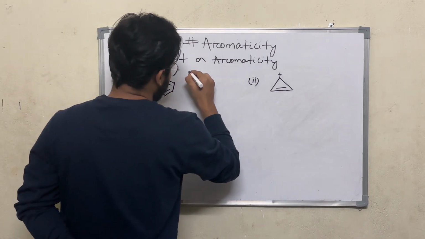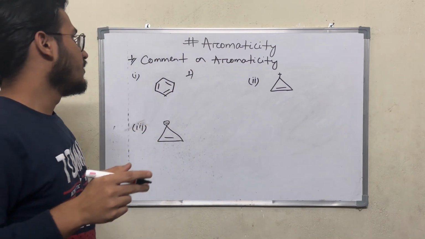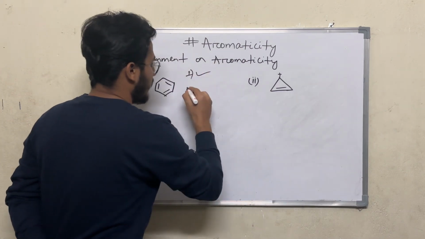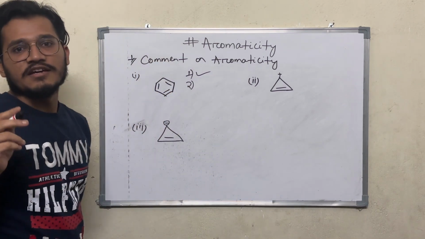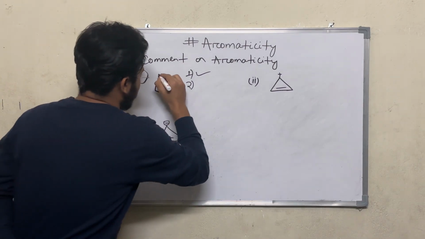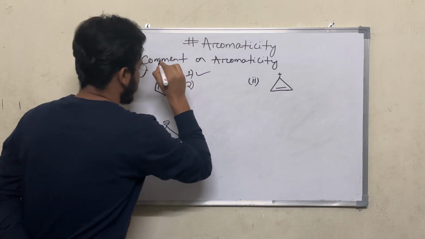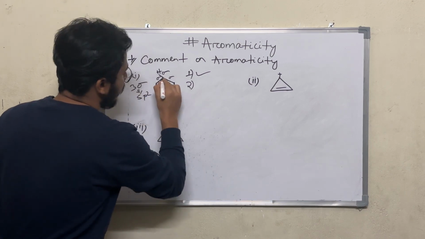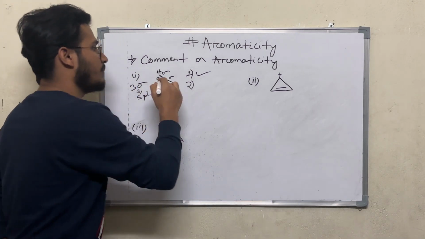I have already told you that we have to follow the conditions sequentially, serially. The first condition should be cyclic. Benzene is cyclic, so the first condition is followed. The second condition is that the compound should be planar, that means all the atoms in the ring should be sp2 hybridized. Here there is one hydrogen atom, that means 1 sigma, 2 sigma, 3 sigma, so total there are 3 sigma bonds. So that is sp2 hybridization. All the 6 carbon atoms are sp2 hybridized, which means the compound is planar.